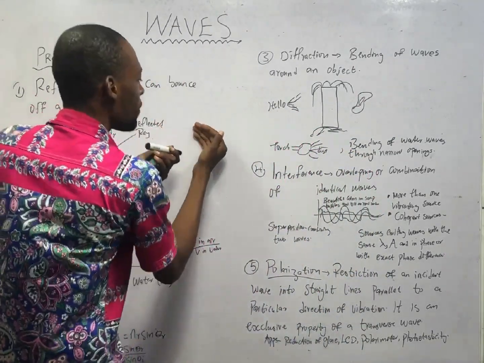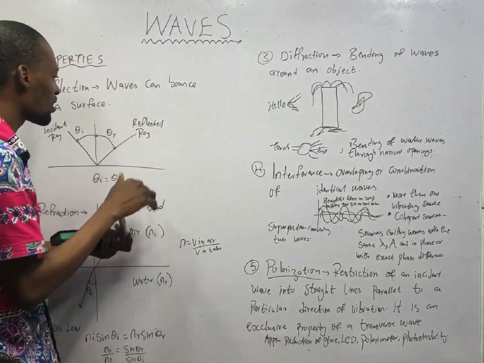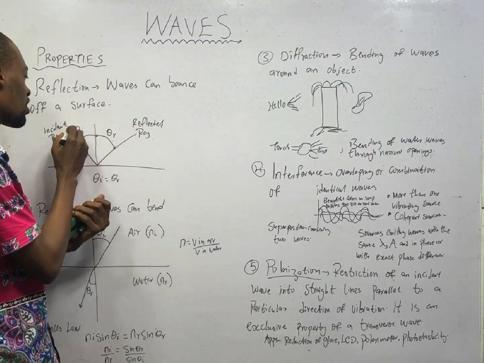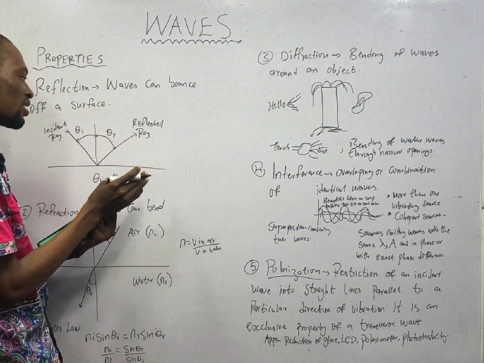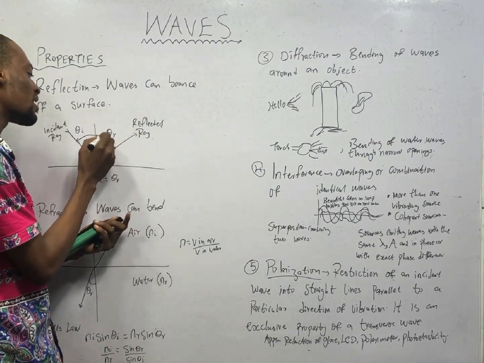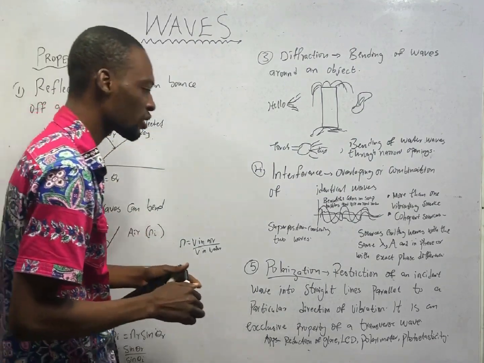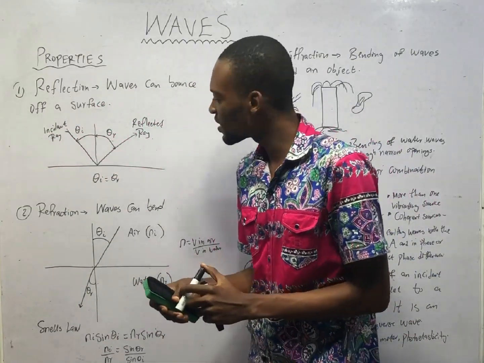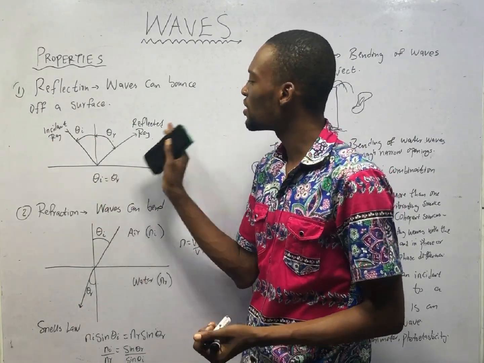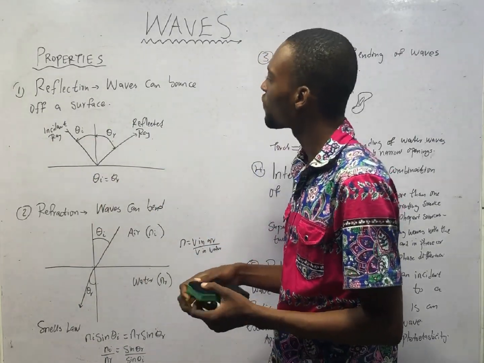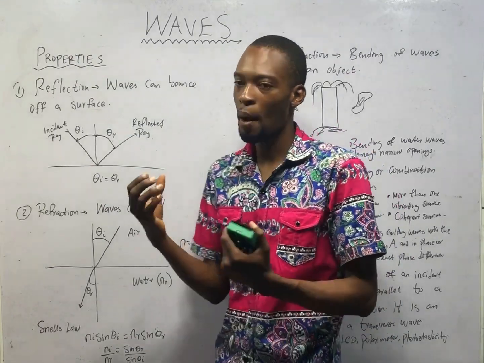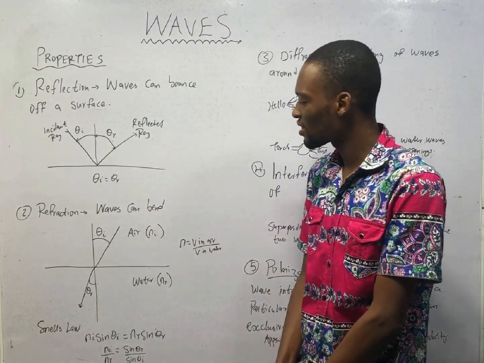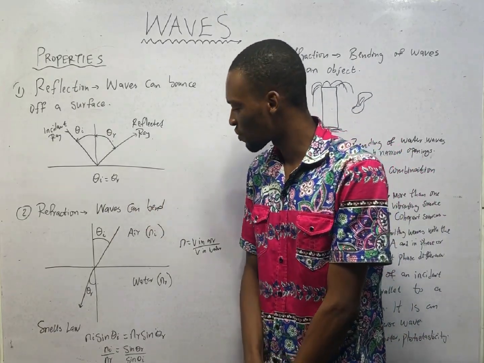Now, the ray also bounces back. So this is the reflected ray, the ray that goes back. Incident ray is going here, here is being reflected. So the angle at which it is reflected is the angle of reflection. So the law of reflection says that when a light shines on a plane surface, the angle of incidence is equal to the angle of reflection. And reflection is a phenomenon where waves can bounce off a surface. The second property of waves is refraction.